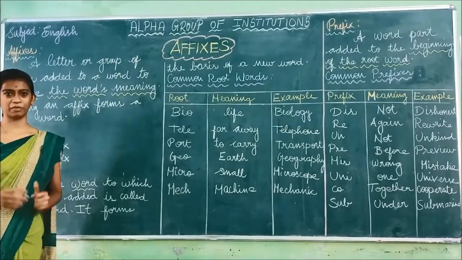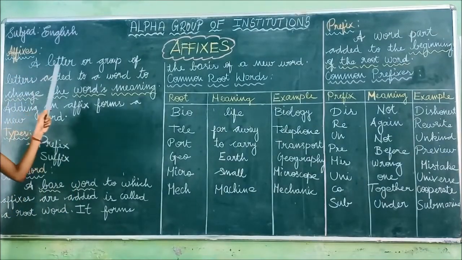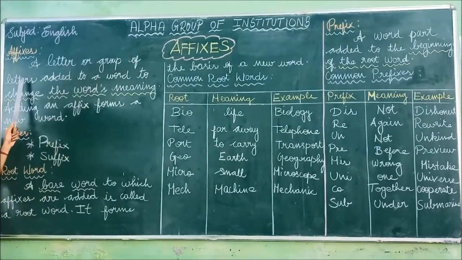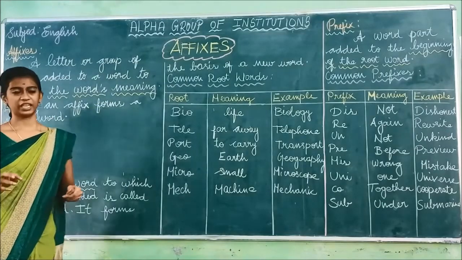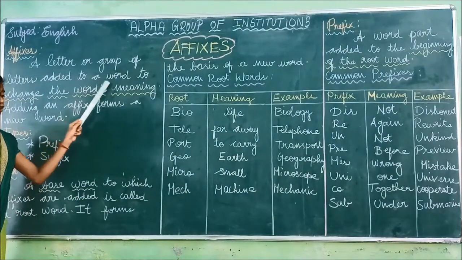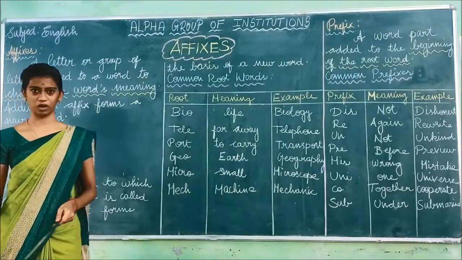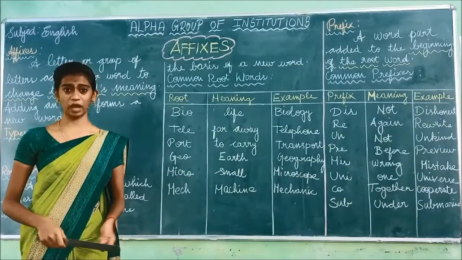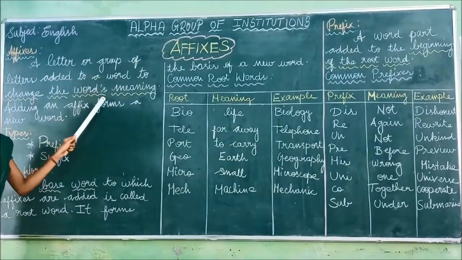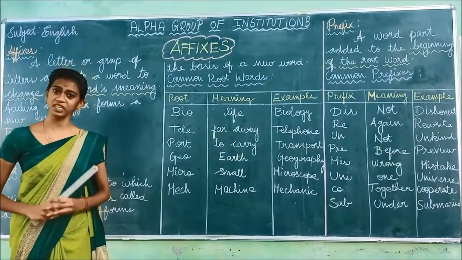So, what is meant by affix? Affix is nothing but a letter. Okay, it is a letter or group of letters. It's not only a single letter. It is a group of letters or a single letter added to a word. If there is a word, what we have to do is add either a single letter or a group of letters to change the word's meaning. So if we add a group of letters, the word's meaning has to be changed.